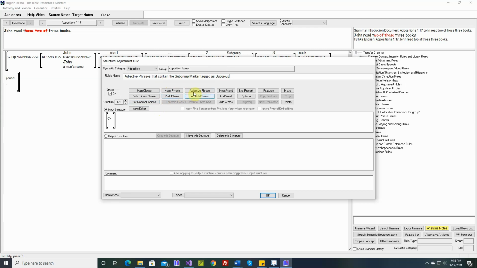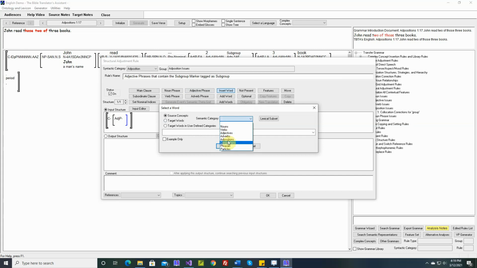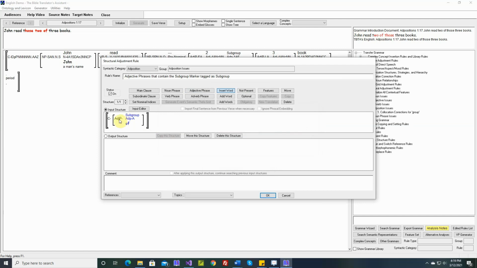So we want an adjective phrase, and we'll have the subgroup marker. Okay, so we want to position these. You don't need to put the embedded noun phrase around this adjective phrase. That's okay. TBTA will find it.